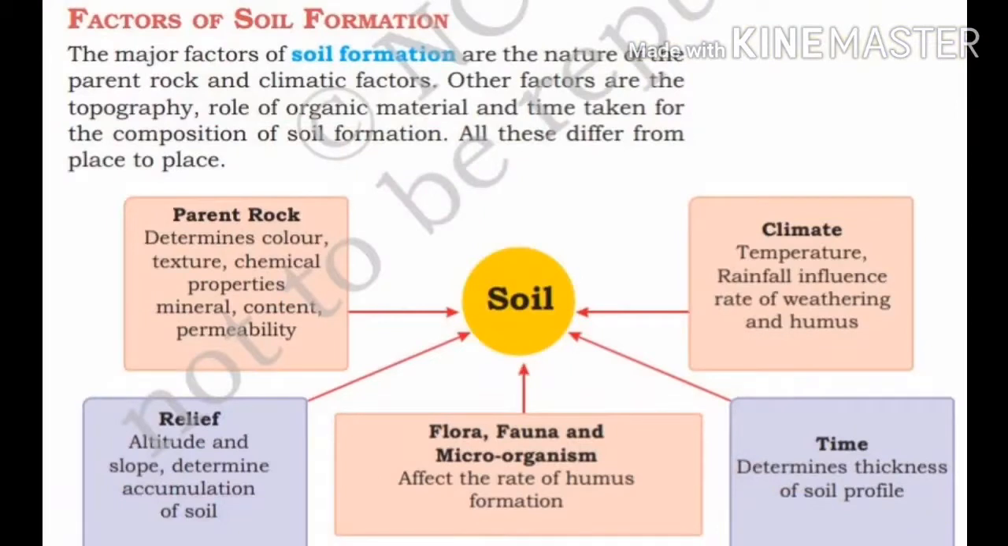See children, now we are going to see about the factors of soil formation. What are the factors involved in soil formation? The major factors of soil formation are the nature of the parent rock and climatic factors. Simply, I can tell you about parent rock. What is parent rock? The rock from which soil is derived is called parent rock. So, soil is derived from rock, which is called parent rock.